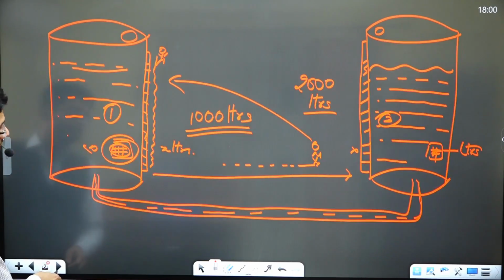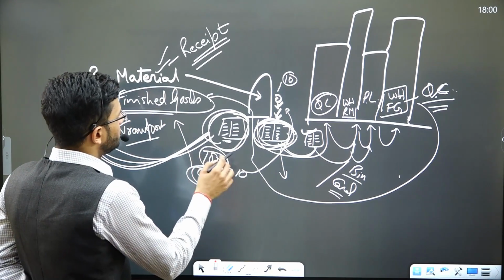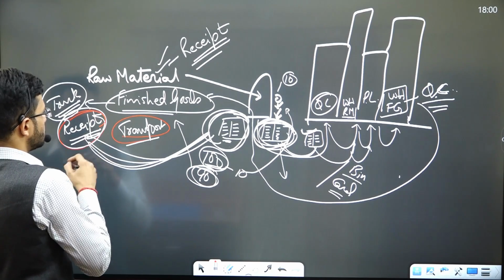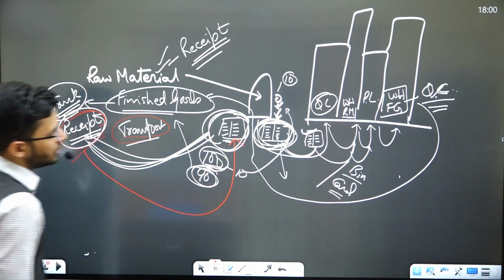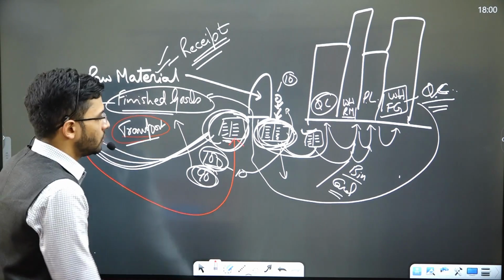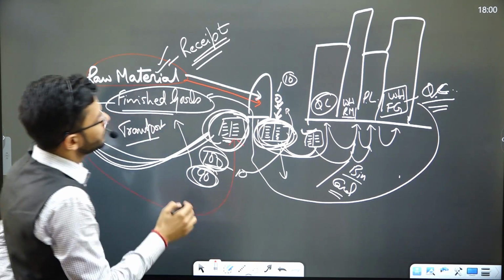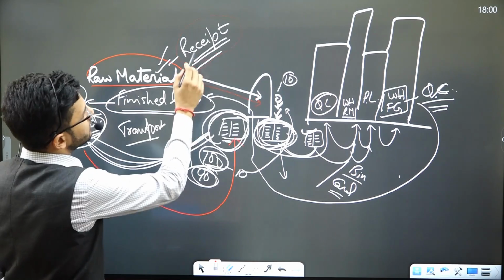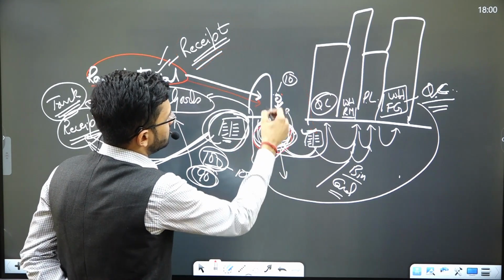I'll tell you where we had discussed this particular point. This is the point where we had discussed that whatever is the transit receipt of the transporter, you should tally it with the gate inward register. So whatever raw material the supplier has supplied inside the factory will be evident from the transit receipt.